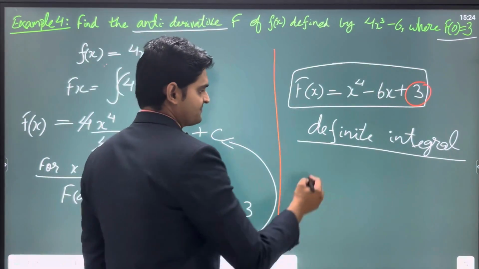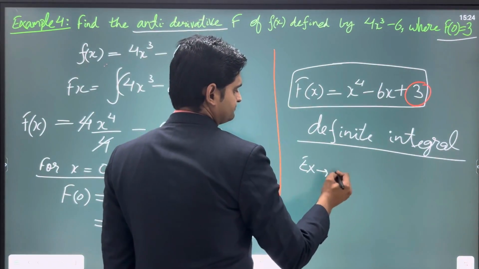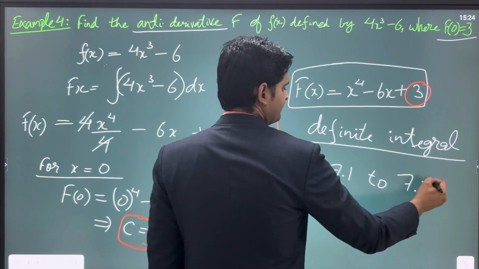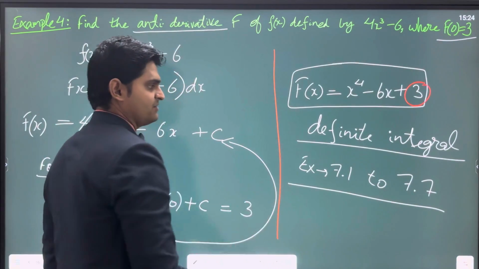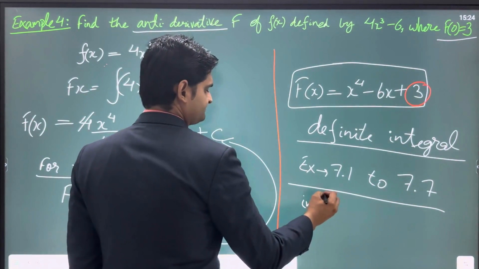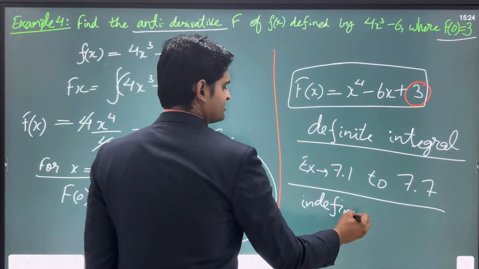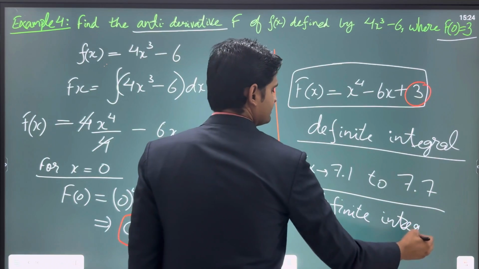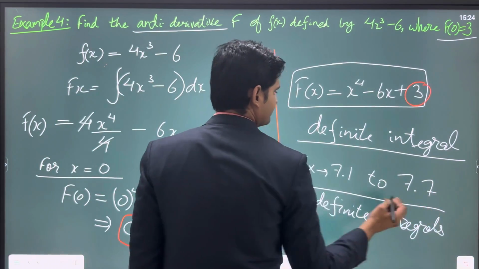As per your book, exercises 7.1 to 7.7 are indefinite integrals. There are questions of indefinite integrals from exercise 7.1 to 7.7.